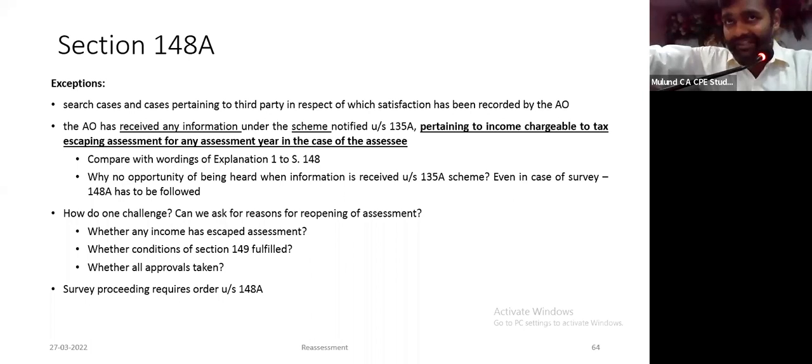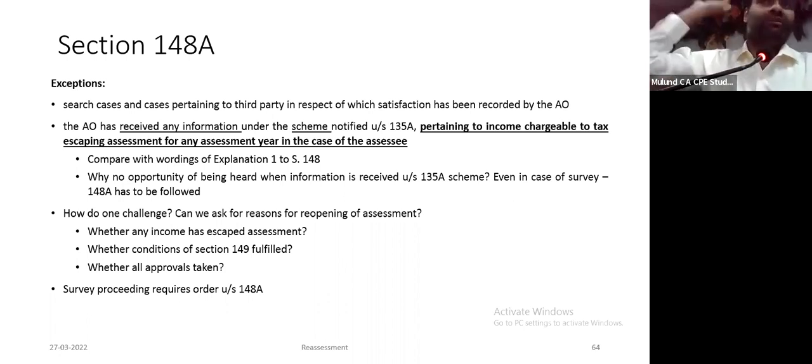One more exception which is sought to be added by the Finance Bill 22, which we have discussed, is where he receives any information under scheme notified under section 135A. This again is an exception where they say we will not issue you a 148A notice.